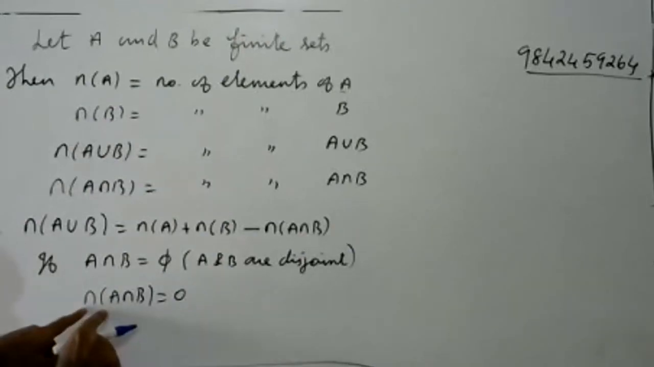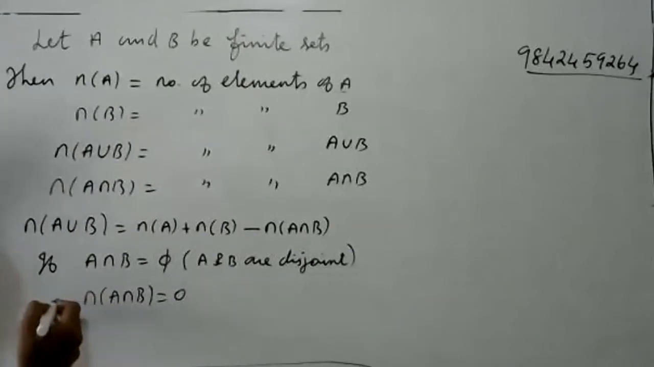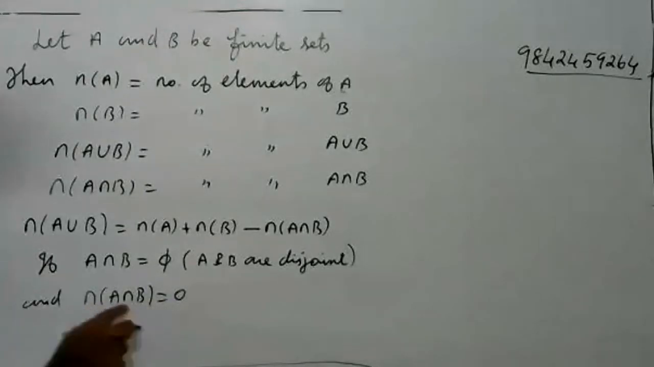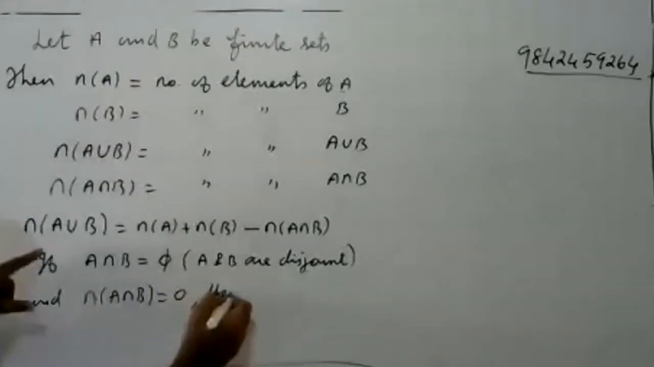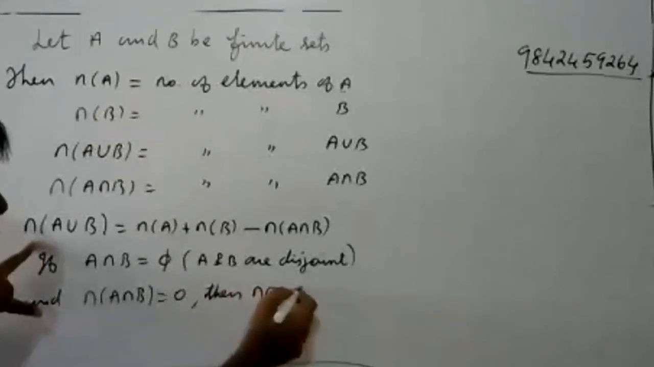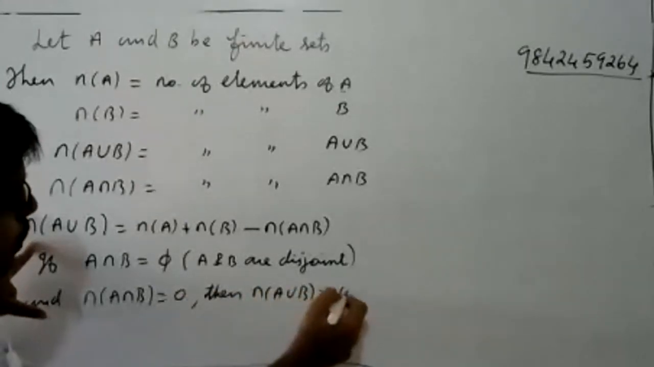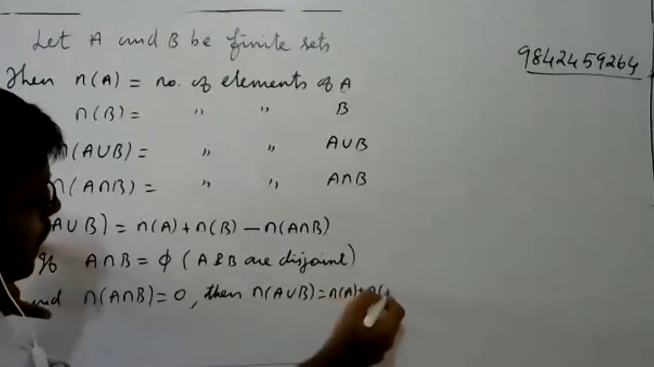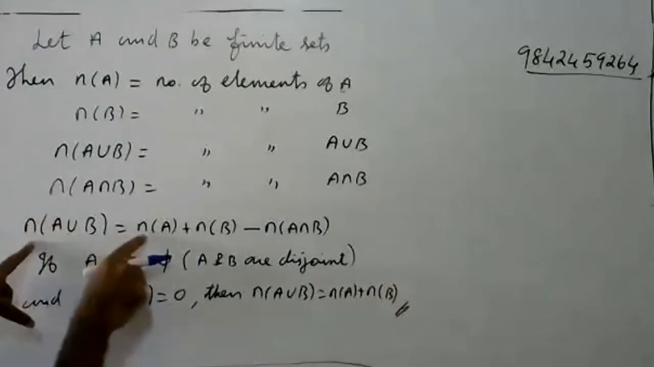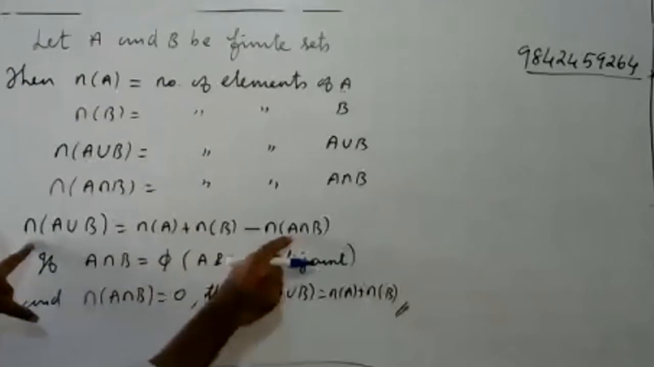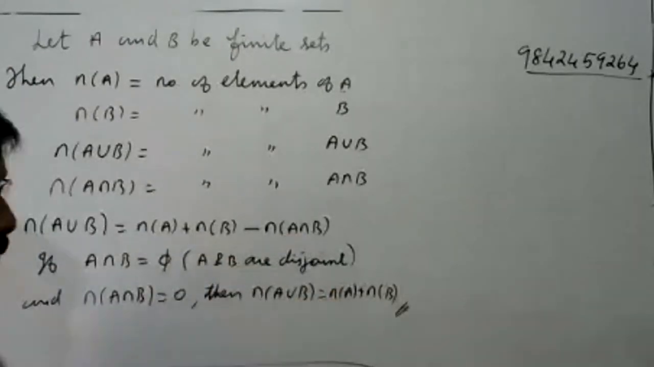So if n of A intersection B is 0, then what is n of A union B? n of A union B is equal to n of A plus n of B alone. Since that term is 0, we get only n of A union B equal to n of A plus n of B.